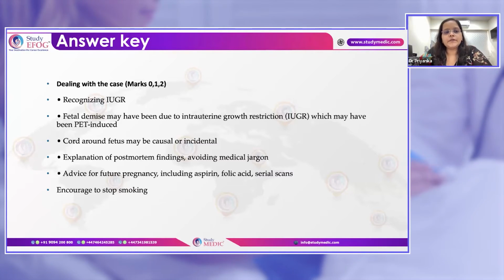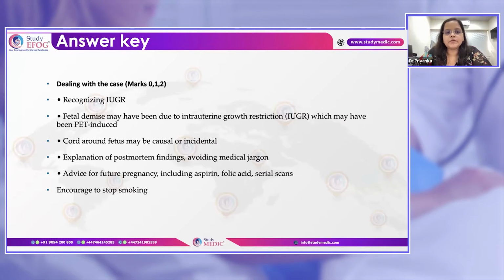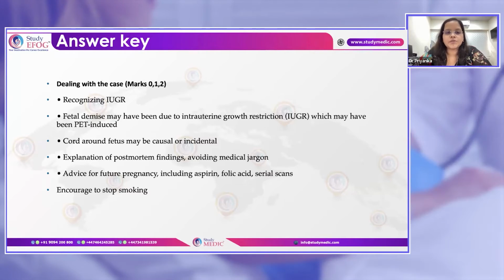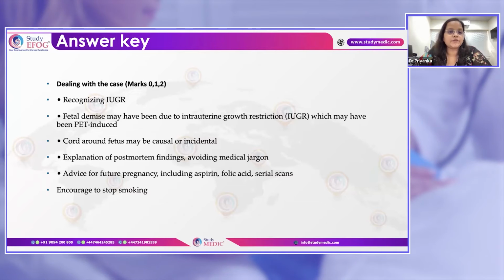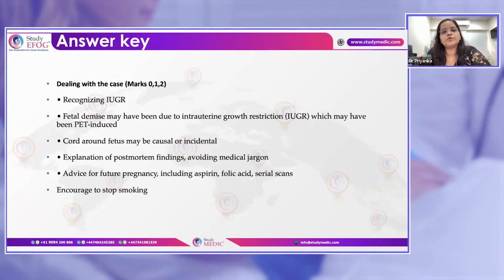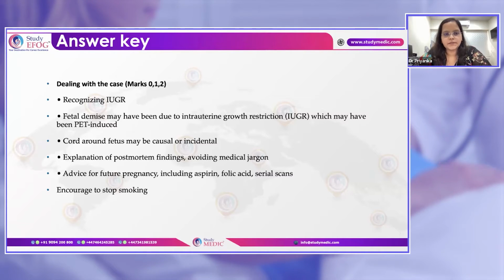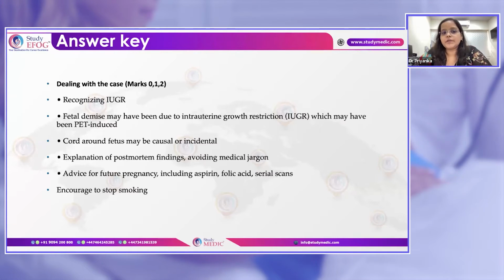Here, for the fetal growth restriction, the most probable cause would be her blood pressure, as she had preeclampsia. The proteins were 2 plus, and the patient also had a history of smoking 10 cigarettes a day, which is also a risk factor for fetal growth restriction. So that could be the cause in this case. Also, the cord around the neck can be causal or incidental.